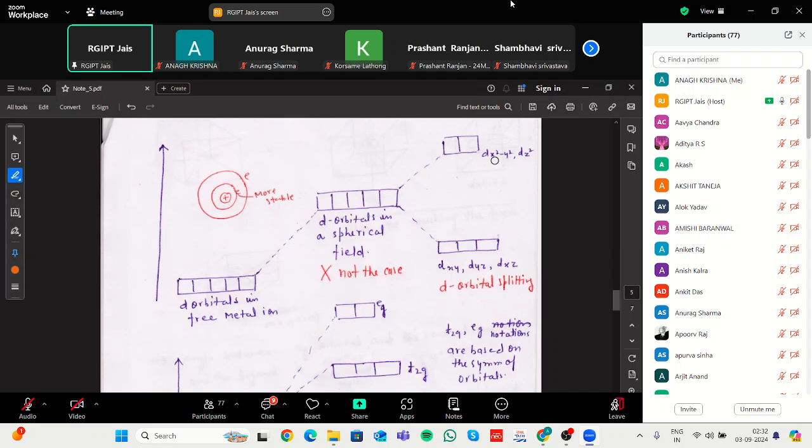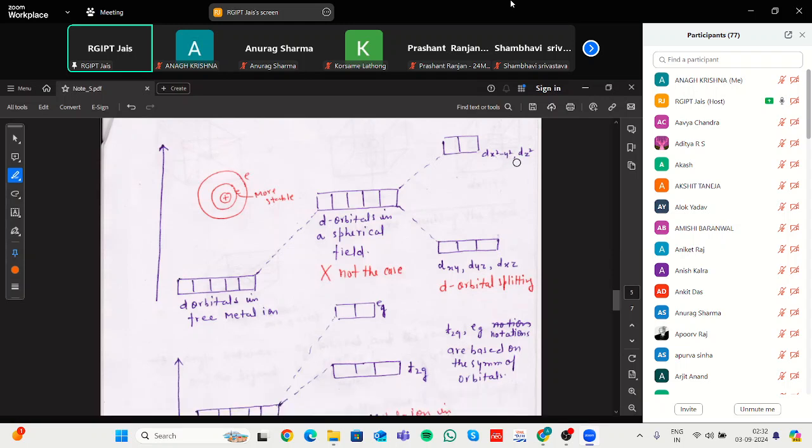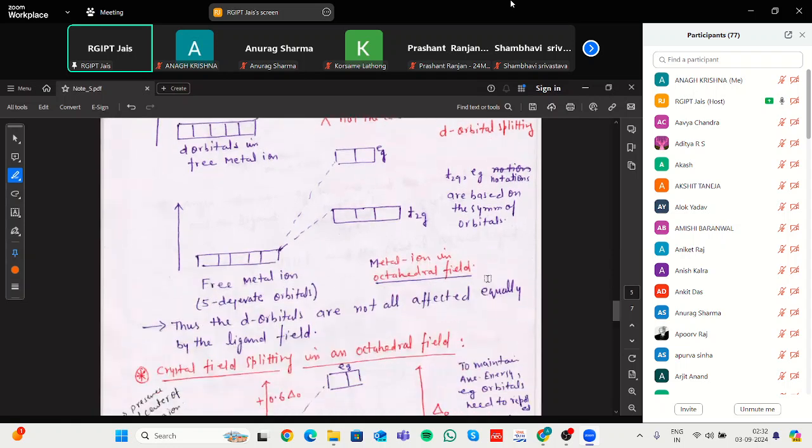And dx square minus y square and dz square have the same symmetry, so they are known as the eg level. These are split according to their energy level, and t2g has lower energy as compared to the eg level.